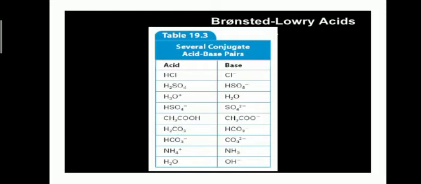Here are some examples of acid-base pairs. The main Bronsted-Lowry acids are hydrochloric acid, sulfuric acid, hydronium ion, bisulfate ion, acetic acid, carbonic acid, bicarbonate, ammonium ion, and water. Some of the bases are chloride, bisulfate ion, water, sulfate ion, acetate ion, bicarbonate ion, carbonate ion, ammonia, and hydroxide ion. These are some common Bronsted-Lowry acids and bases.